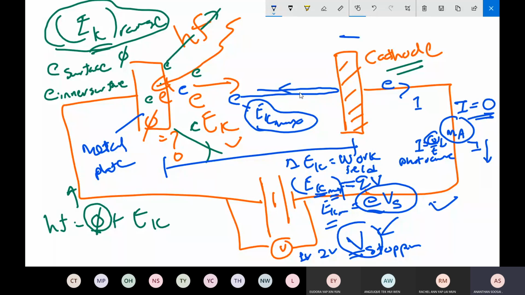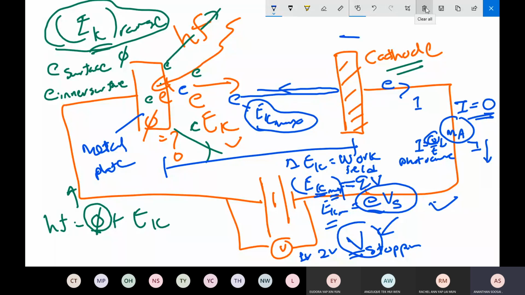Because the electrons have a range of kinetic energy. The ones in the inner shell need to have some energy to come to the surface, so their kinetic energy is lower than the kinetic energy possessed by the surface electrons when they are released. Therefore they have a range of kinetic energy. That's why EK max. You can only measure the EK max.